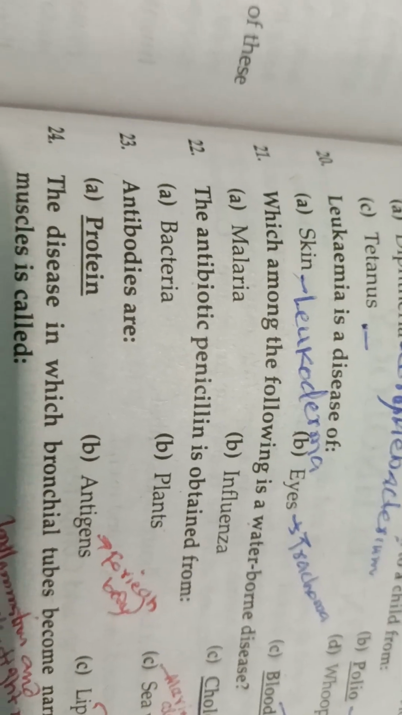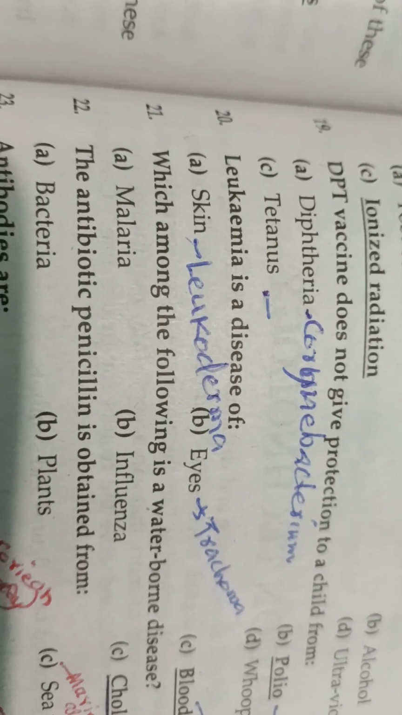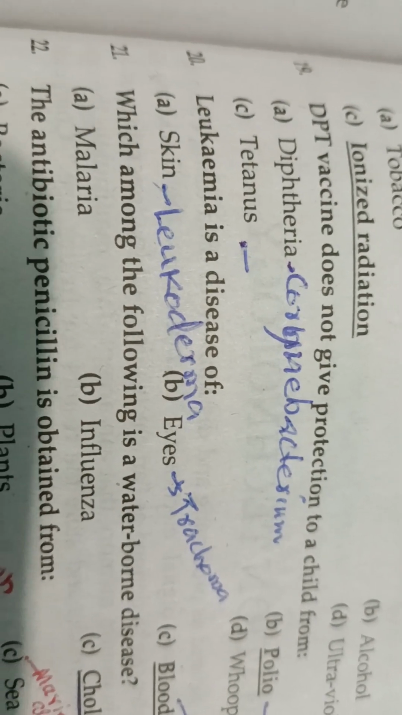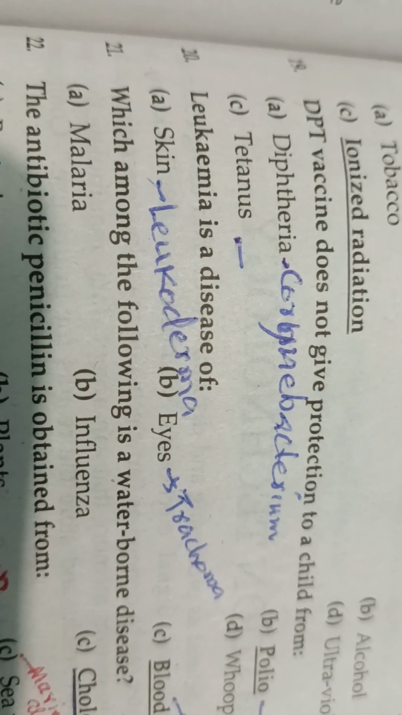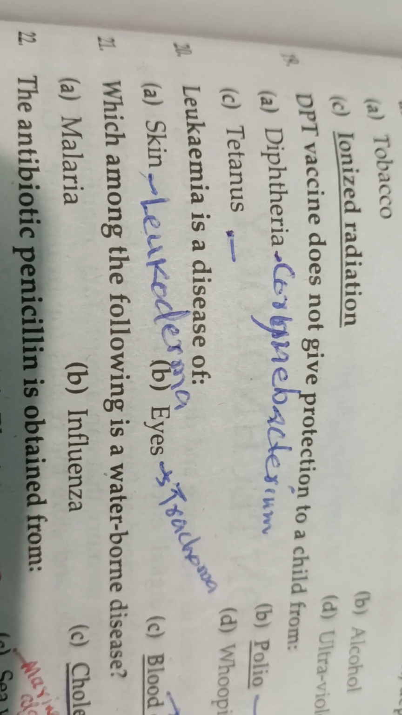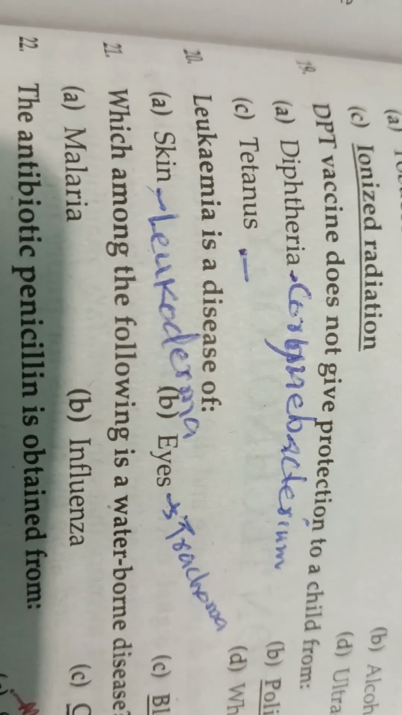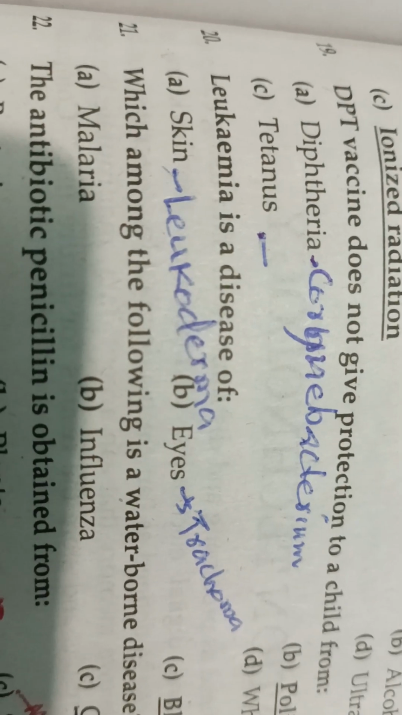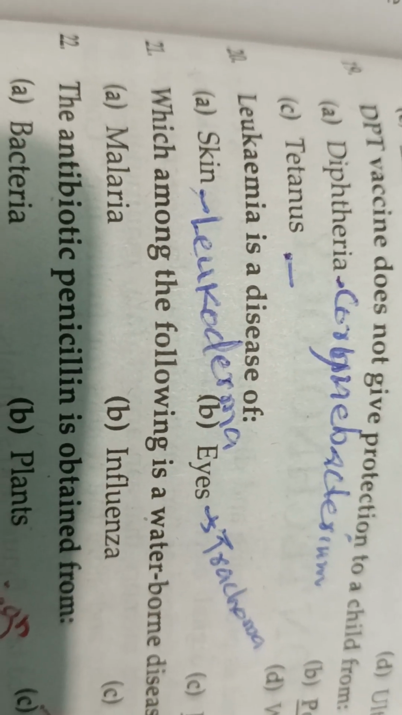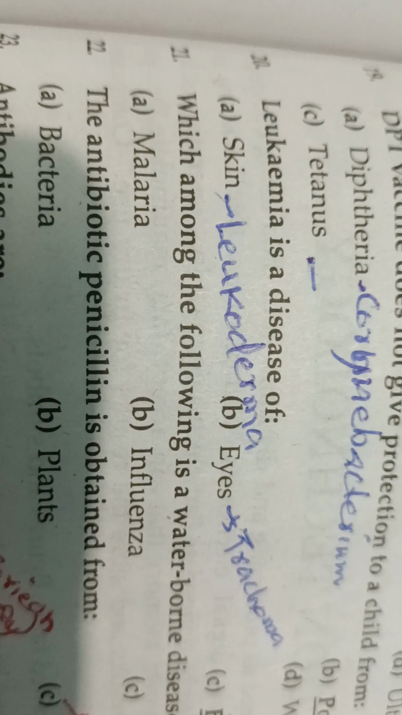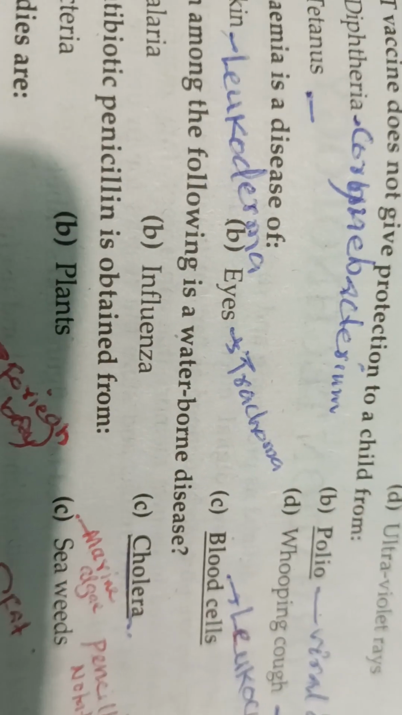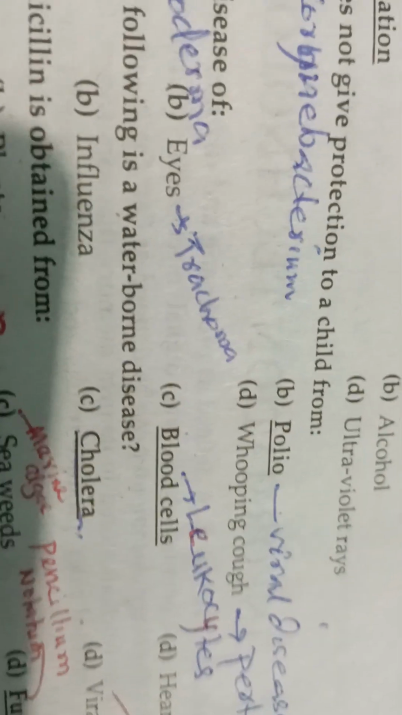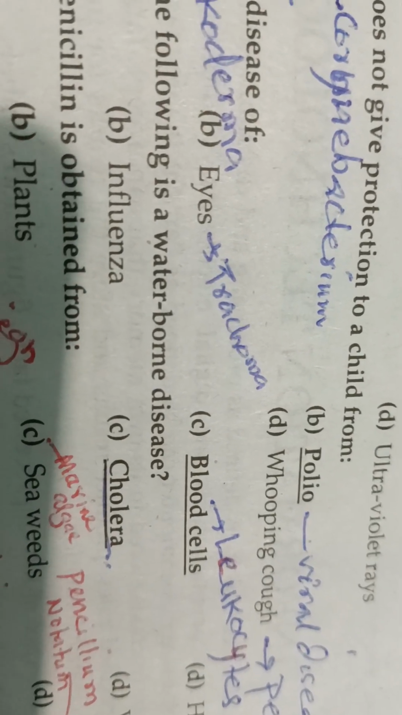Here is question number 21. Which among the following is a waterborne disease? We know vector-borne disease, food-borne disease, waterborne disease. So which among the following is a waterborne disease? Option A malaria, option B influenza, option C cholera, option D viral fever. So here the correct option is cholera.